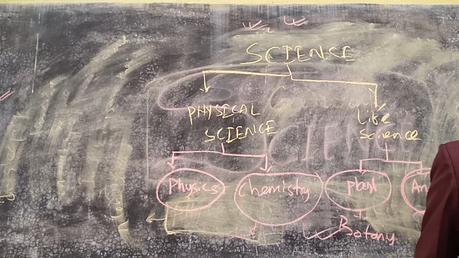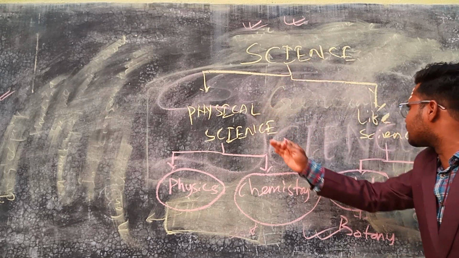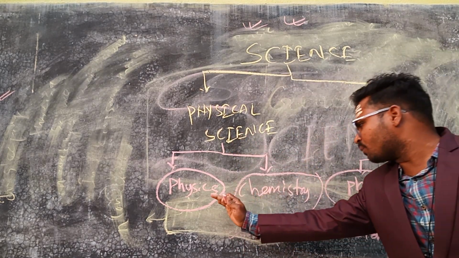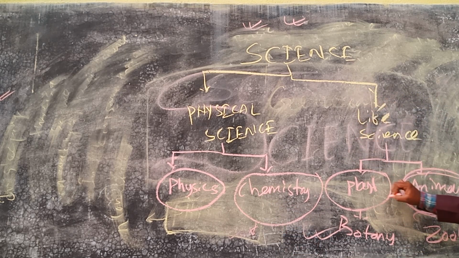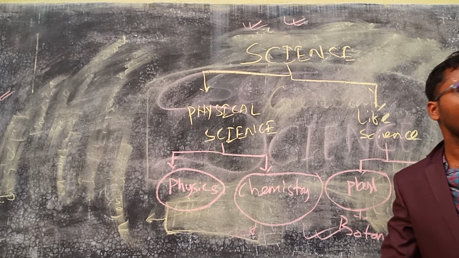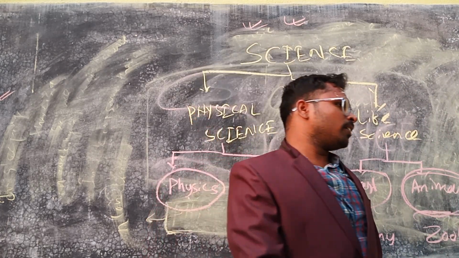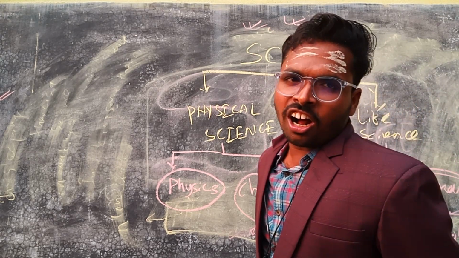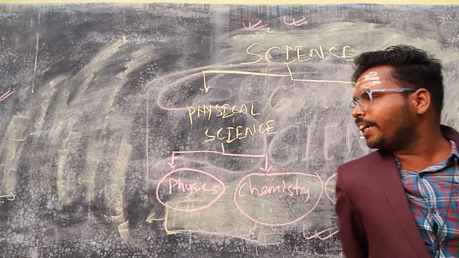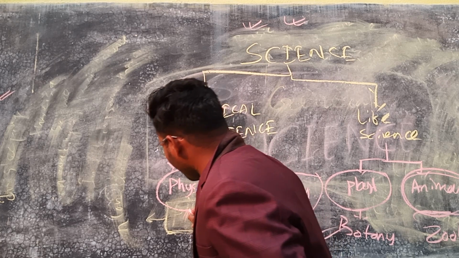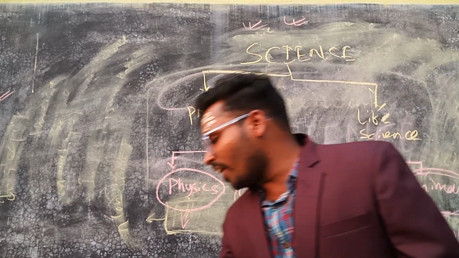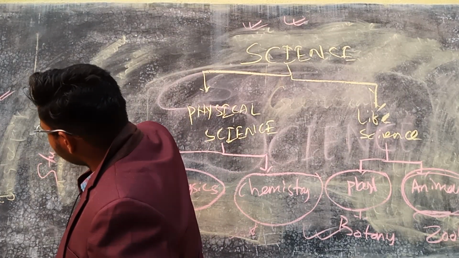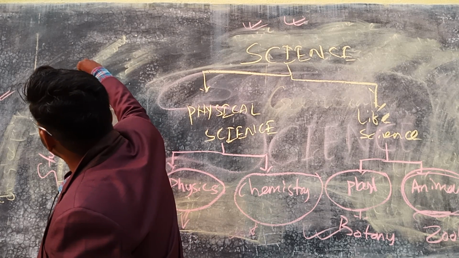So you all have a basic understanding of what is science, then what is physical science, then what is life science. We have categorized physical science into two parts, that is physics and chemistry, and life science into plant science and animal science, that is botany and zoology. So what do you mean by physics? Being a physics graduate, I could give you a two-page definition, but I will start with the simplest definition: the study of nature is physics.